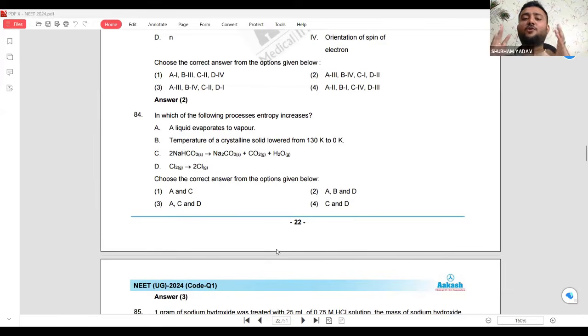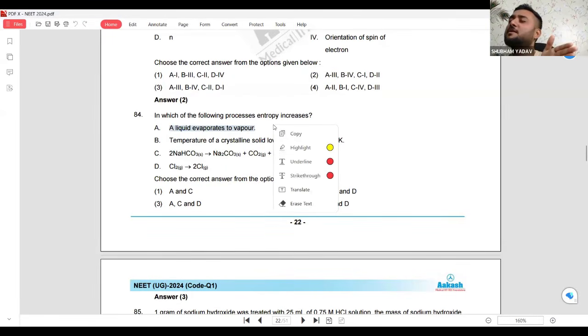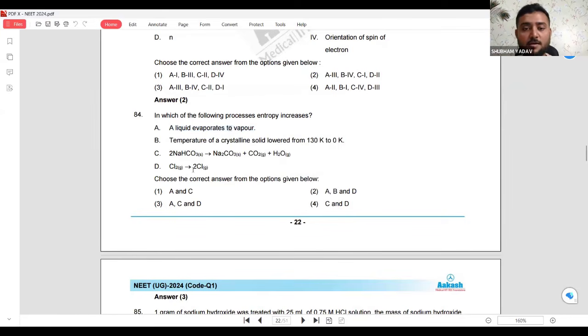So see, entropy means randomness. Entropy of liquid is less, gas is more, solid is least. Entropy means how much they can move. Liquid evaporates to vapor, entropy will increase. So answer A तो है.